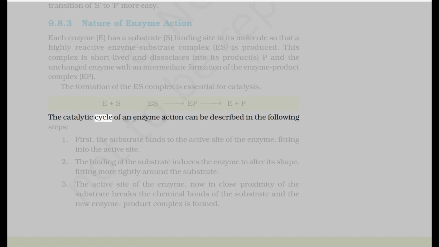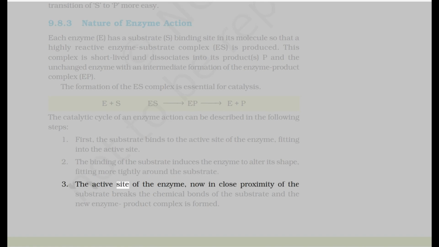The catalytic cycle of an enzyme action can be described in the following steps. 1. First, the substrate binds to the active site of the enzyme, fitting into the active site. 2. The binding of the substrate induces the enzyme to alter its shape, fitting more tightly around the substrate. 3.